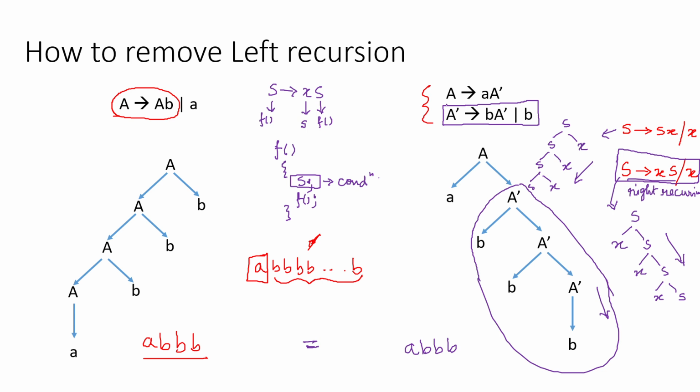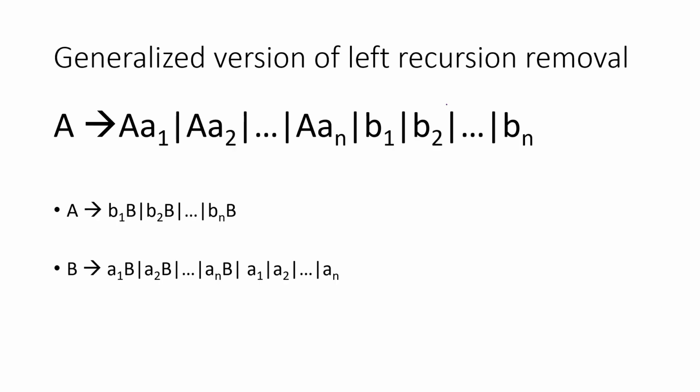Now if we want to generalize it in a form, we can write something like this. What is given? That there are various possibilities that A can be. This A can be written as A then A1 or maybe A2 or so on. Various possibilities there. I mean something like this. Just assume a situation. A can be written as A to A1 or A can be written as A to A2 or can be written as A to An.